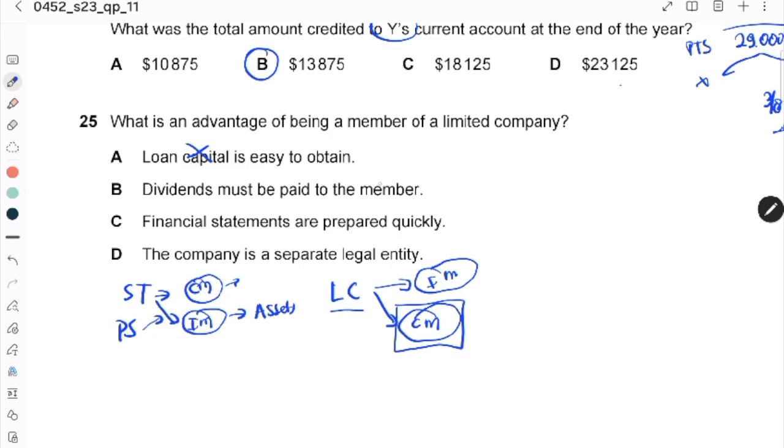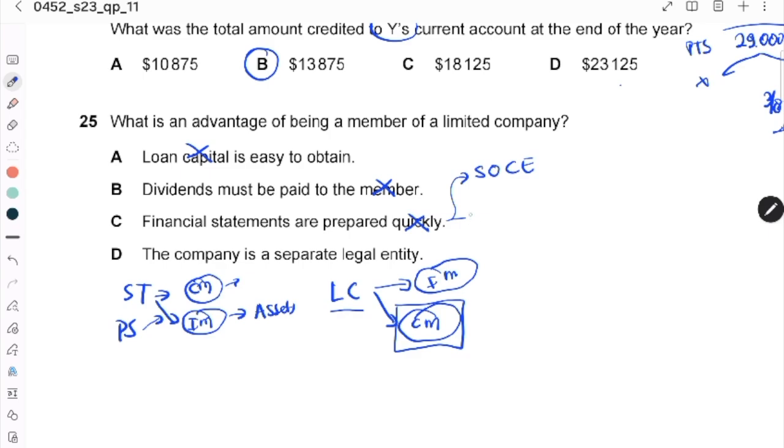Dividend. If a limited company didn't have any profit, they didn't have to pay the dividend. Financial statements prepared quickly? Is not quickly, because they have to provide a lot of things such as the statement of capital employed.